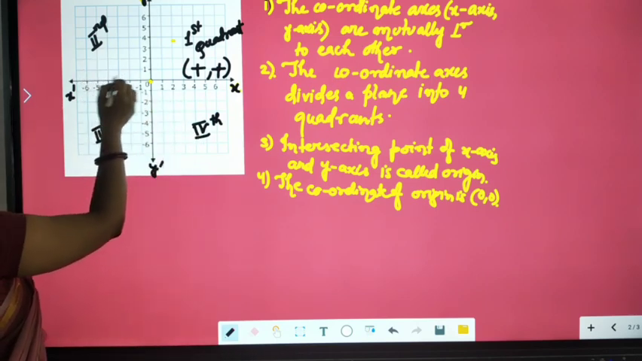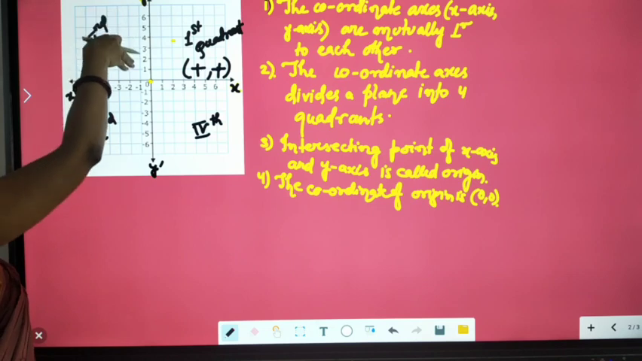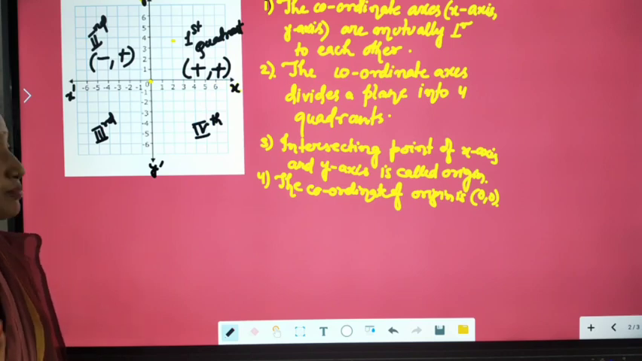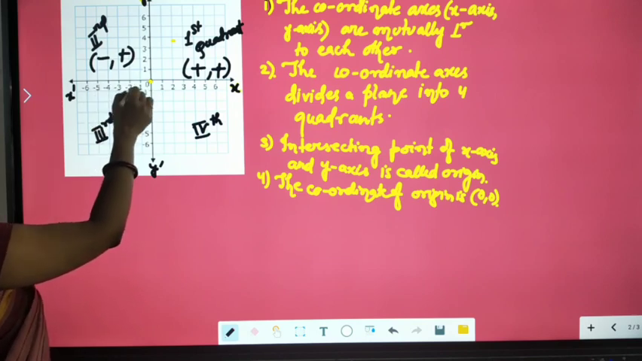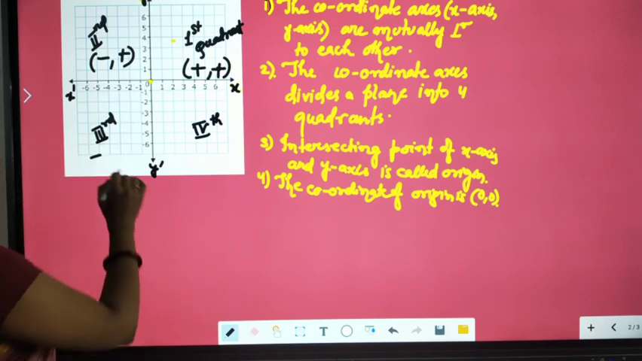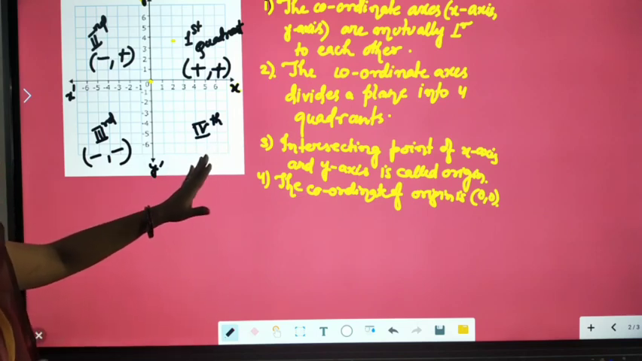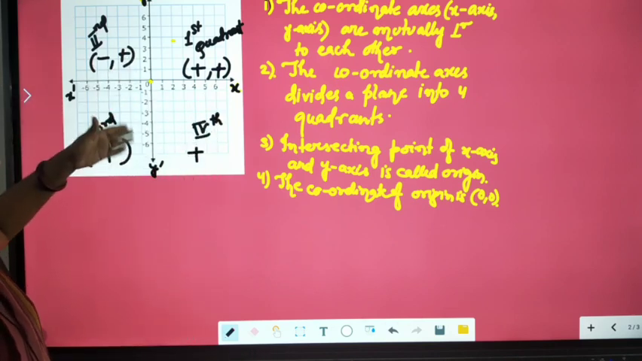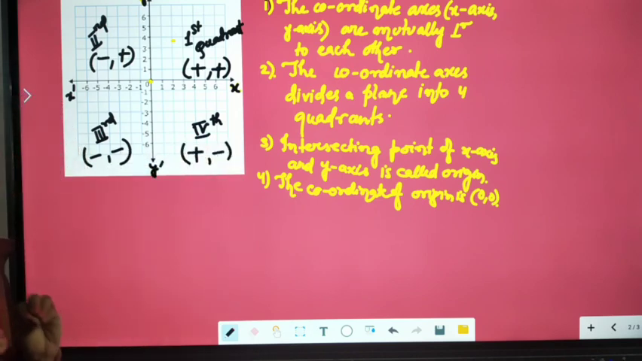For the second quadrant, look at the x-axis. Here it is minus, so we write a minus sign, and looking at the y-axis, it is plus. So the sign of the second quadrant is minus, plus. Then come to the third quadrant. The sign of x is minus, and the sign of y is again minus. So the sign of the third quadrant is minus, minus. Come to the fourth quadrant. The sign of x is positive and the sign of y is negative. So the sign of the fourth quadrant is positive, negative.